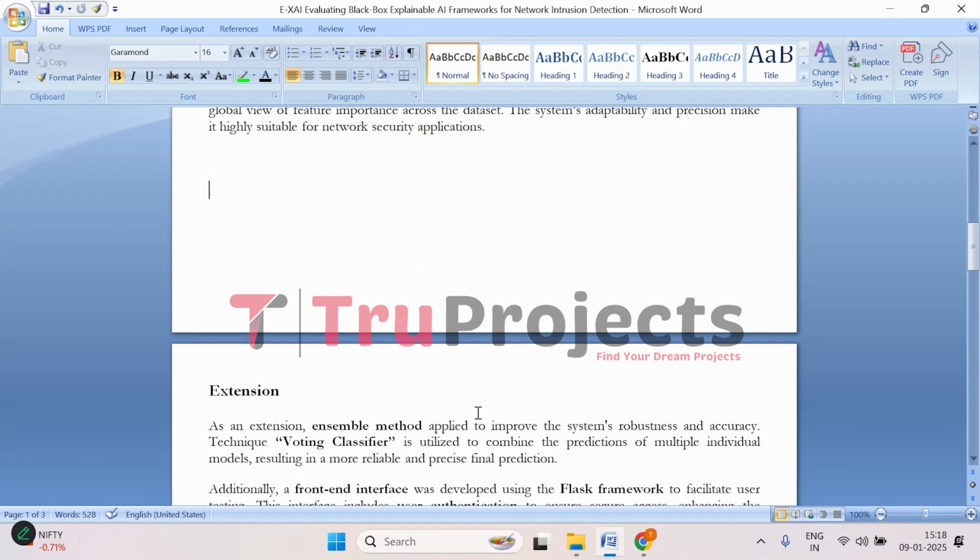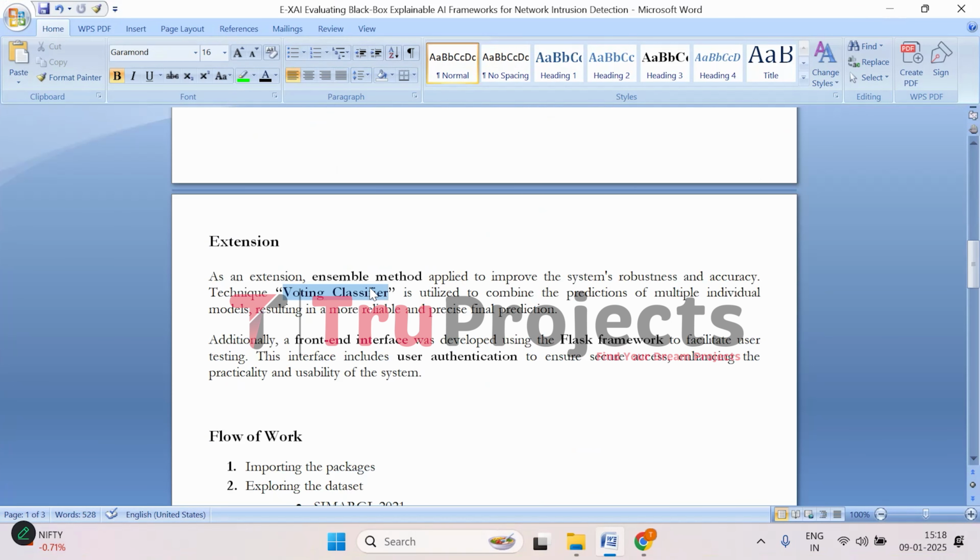So, to further improve the accuracy of the project, we are incorporating a voting classifier, which is an ensemble technique, as an extension. This combines predictions from multiple individual models. It is like asking several experts for their opinion, and then we take the majority vote as the final decision. This way, we get a more robust and accurate prediction because it is based on the combined knowledge of several models.